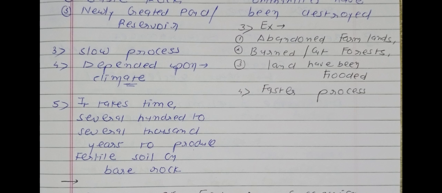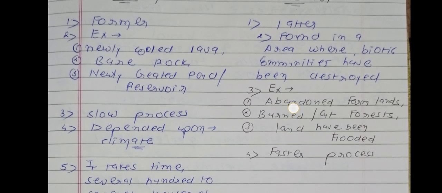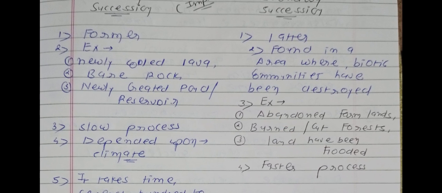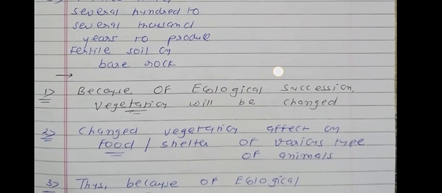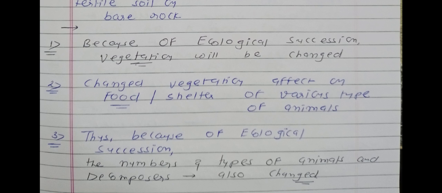Okay, now see point number 5, it takes several hundred to several thousand years to produce fertile soil on bare rock. So that's why it is one type of slow process. Okay, so you will remember here examples of both primary and secondary. It is also possible that the examiner is going to ask the question in the form of difference found between primary and the secondary type of succession. Okay, now see next concept.